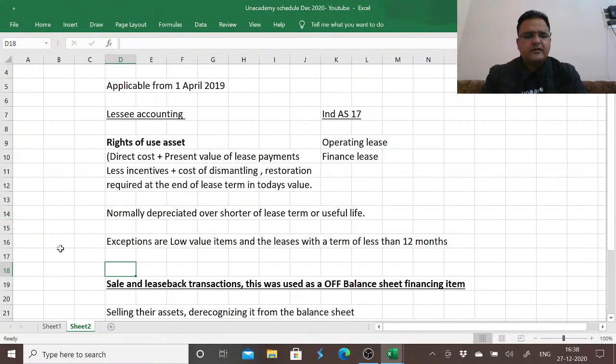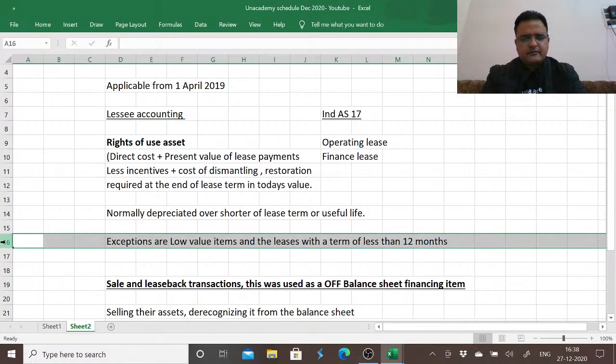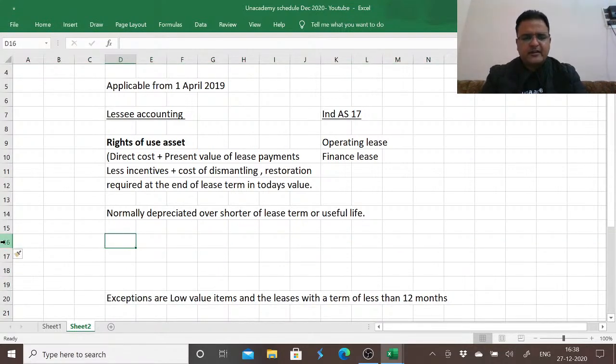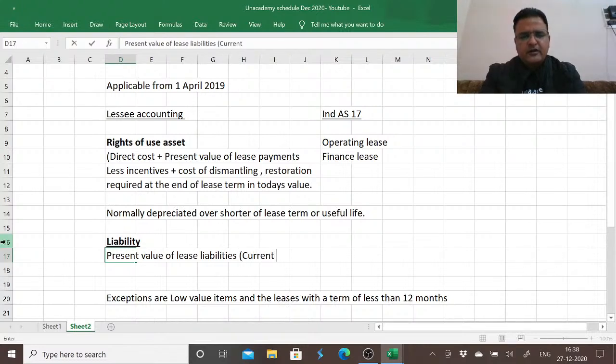On the other side, against this right of use asset, on the liability side, they are recording the present value of lease liabilities, dividing it into current and non-current distinction: the lease which they are liable to pay within 1 year, and the lease which they are liable to pay beyond 1 year.